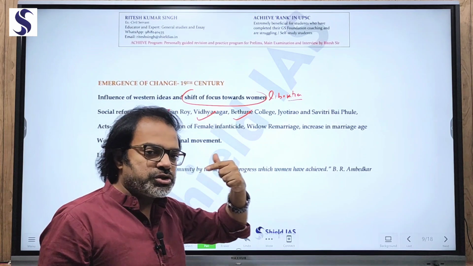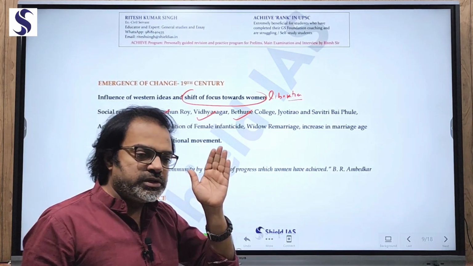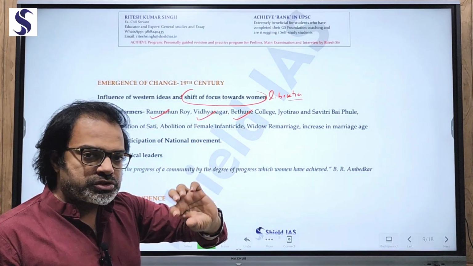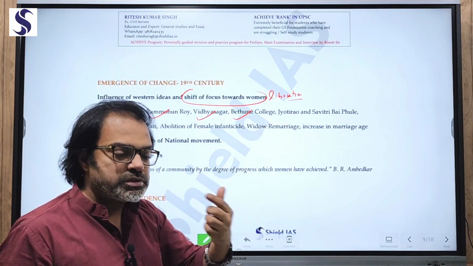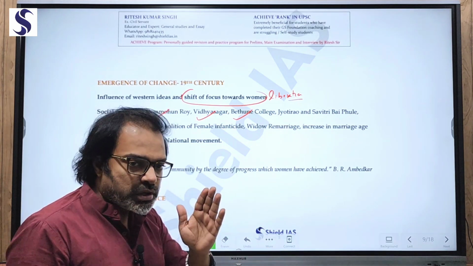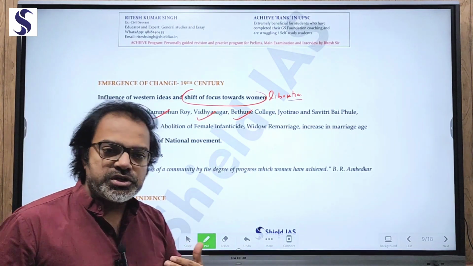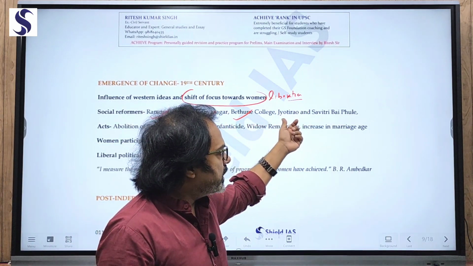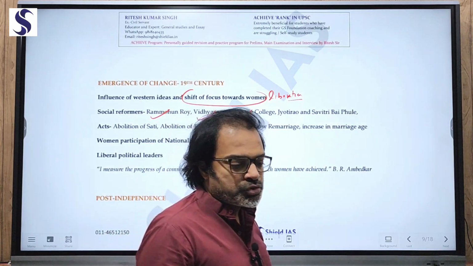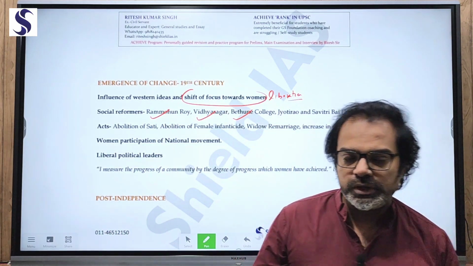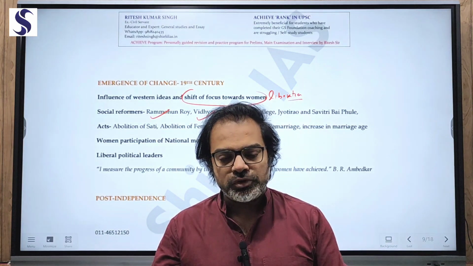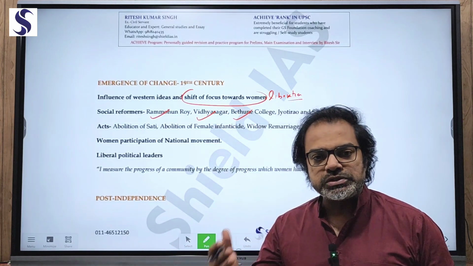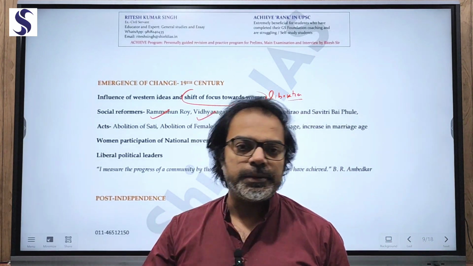Vidyasagar, so when you are abolishing sati, what about a widow? So there should be permission for widow remarriage. Widow remarriage brought certain changes in the institution of marriage, as it means again restarting the married life. So again a new change in the marriage institution. Now Bethune College means promotion of girls' education. And when you talk about Jyotirao Phule and Savitribai Phule, they promoted girls' education for the lower classes. That means this was a time of bringing change, because the influence was coming from the emerging ideas across the world.